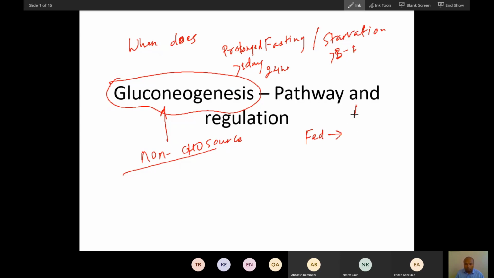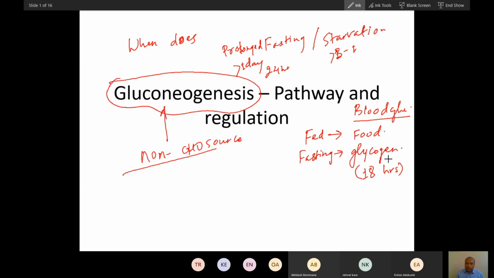The main important thing is that blood glucose has to be maintained. In the fed condition, blood glucose is maintained by the food we take. But during the fasting condition, first blood glucose will be maintained by glycogen present in the liver, and that glycogen lasts for about 18 hours.